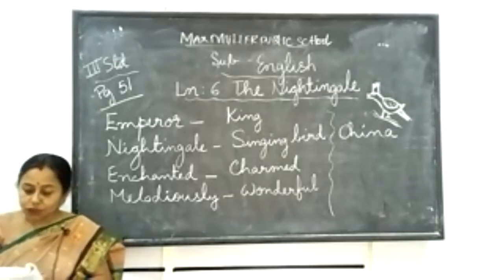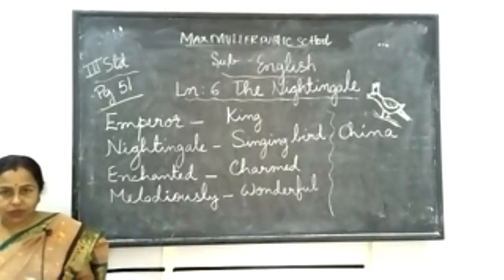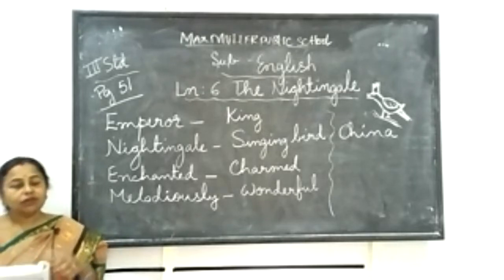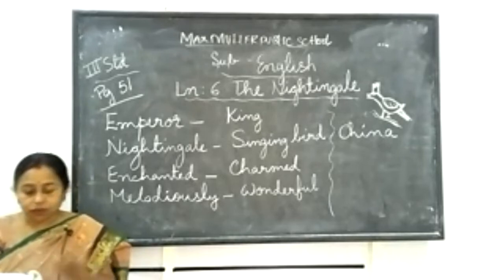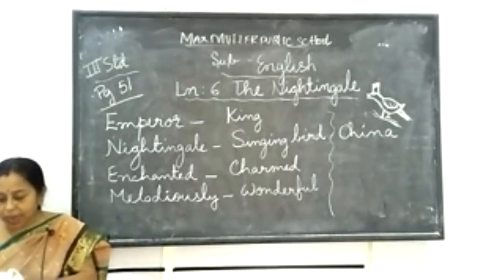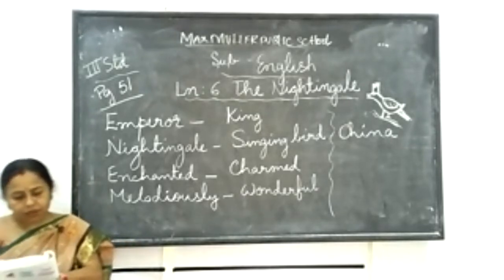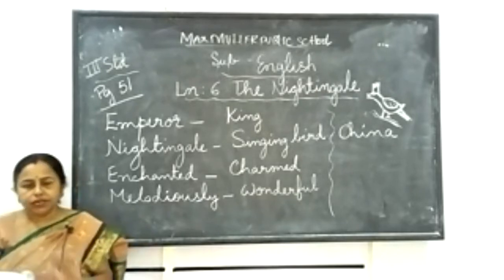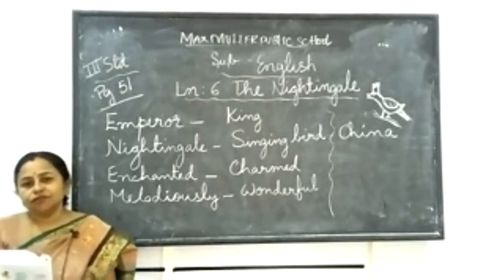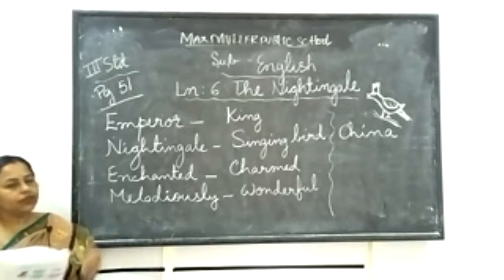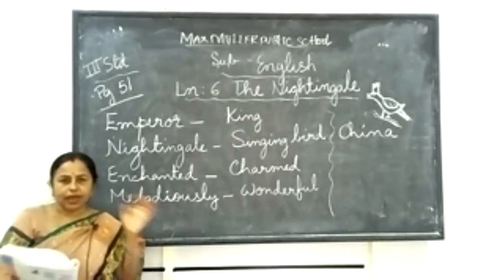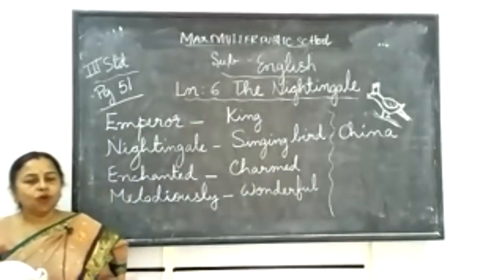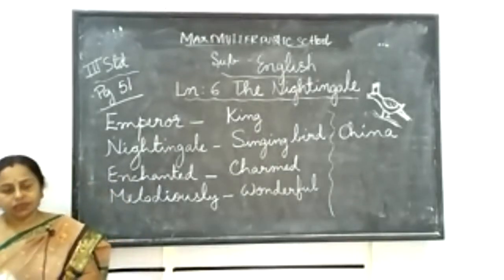The emperor heard its song every day and shed tears of joy. If you are very happy sometimes, you start crying. That is shedding tears of joy. Joy means happiness, tears of happiness. So every evening the bird was released, but from morning to evening it was there in the golden cage and used to sing for the king. Every evening it was released and made free, and it used to fly wherever it wanted. But every next morning, it came back.